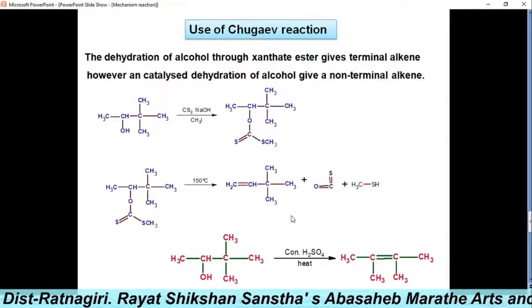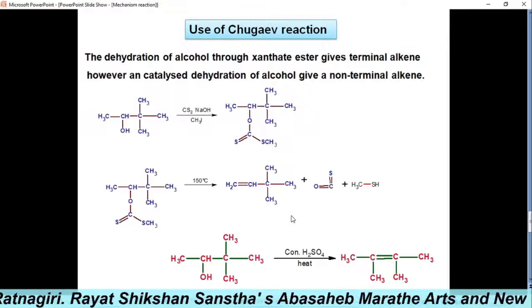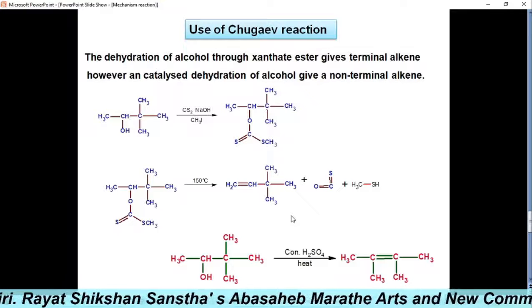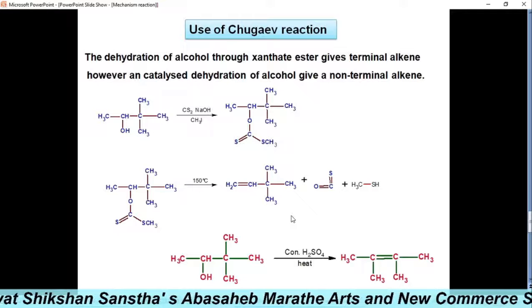The various uses are these: the dehydration of alcohols through a xanthate ester gives a terminal alkene.